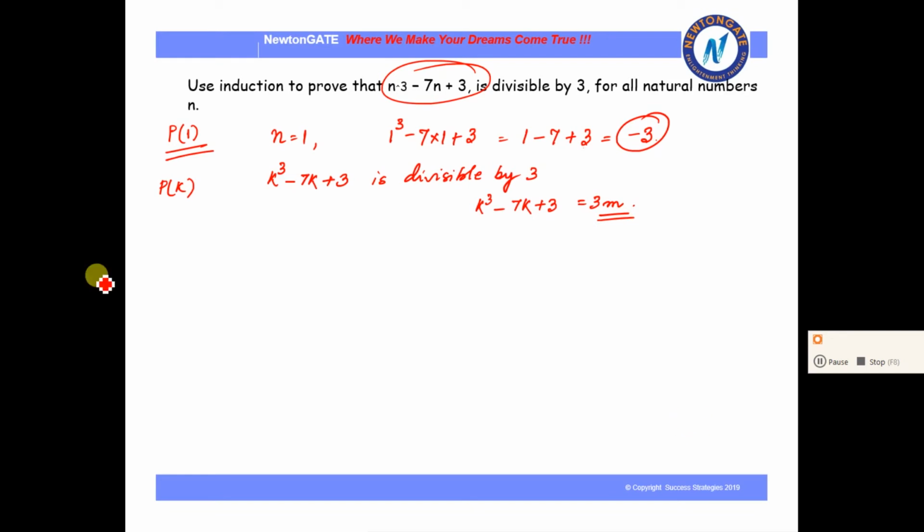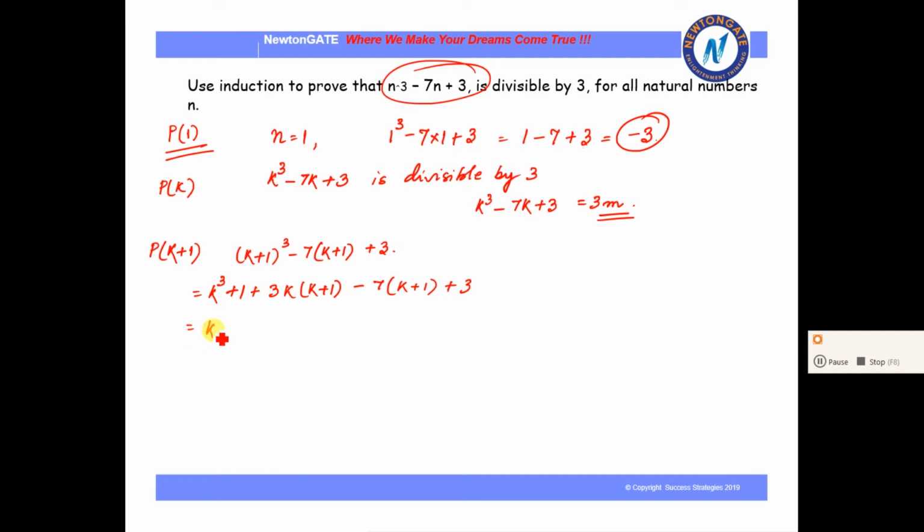Now for the inductive step, that is Pk plus 1, putting the values here: k plus 1 whole cube minus 7 into k plus 1 plus 3. So it will be k cube plus 1 plus 3k into k plus 1, minus 7k minus 7, plus 3.